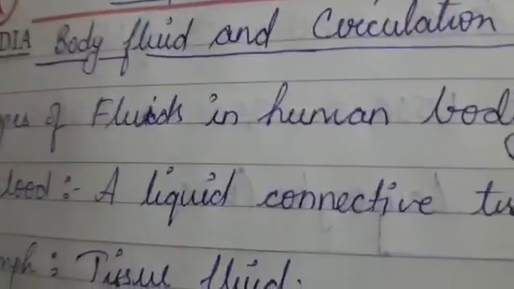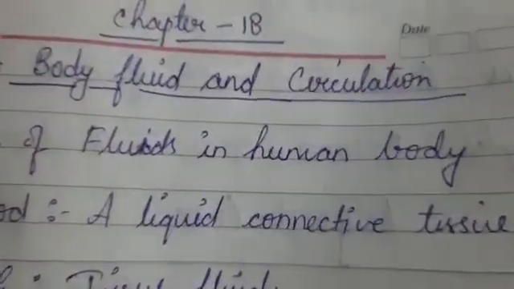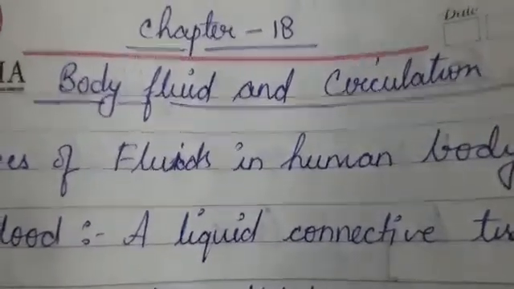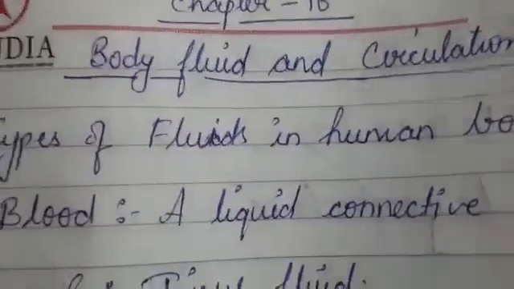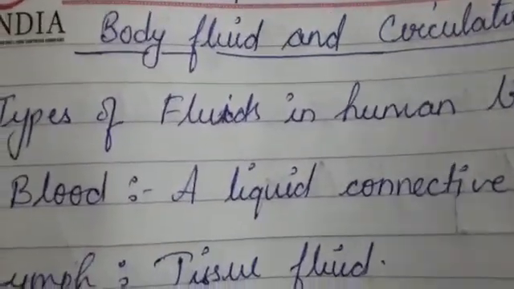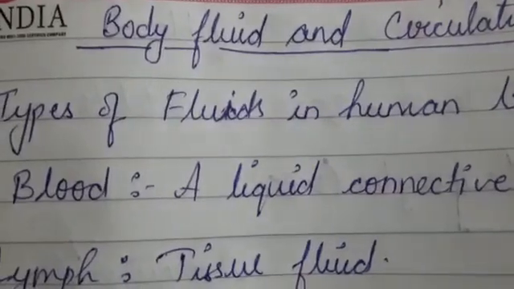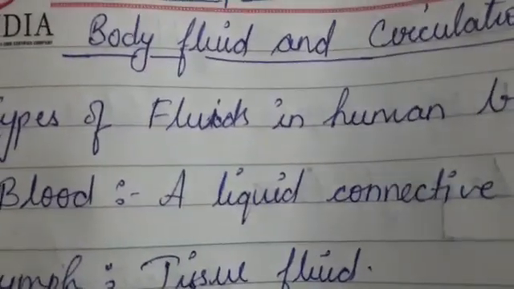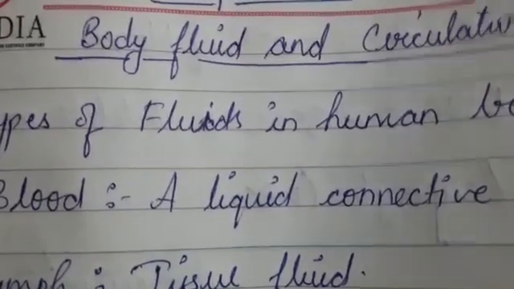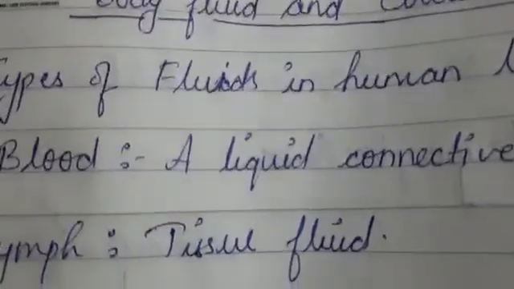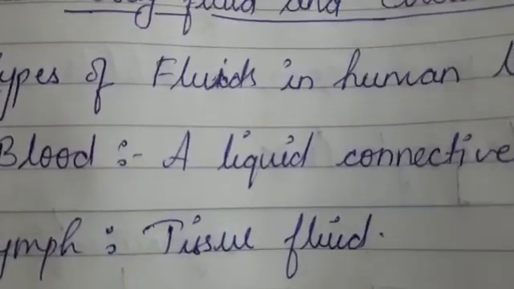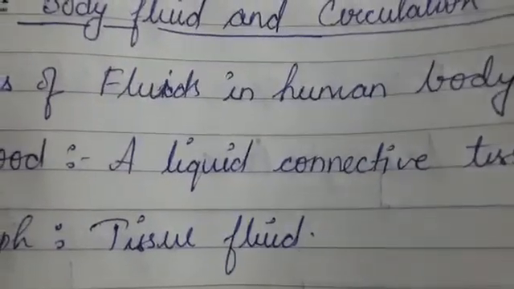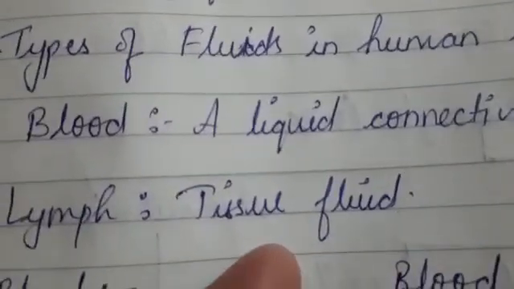Hello everyone. We will be talking here about body fluids and circulation, and in this chapter we will be discussing the blood. Humans have mainly two transporting fluids, the blood and the lymph. So what is blood? Blood is a liquid connective tissue, whereas lymph is a tissue fluid.